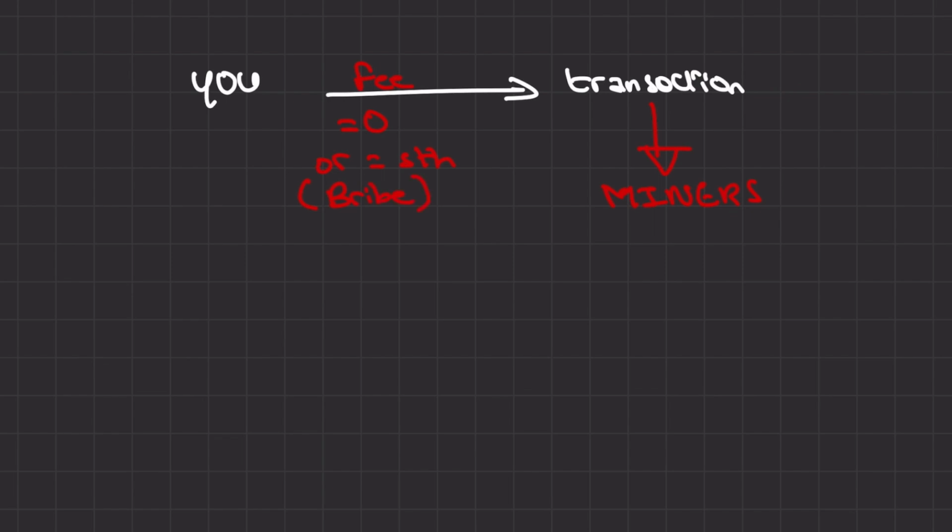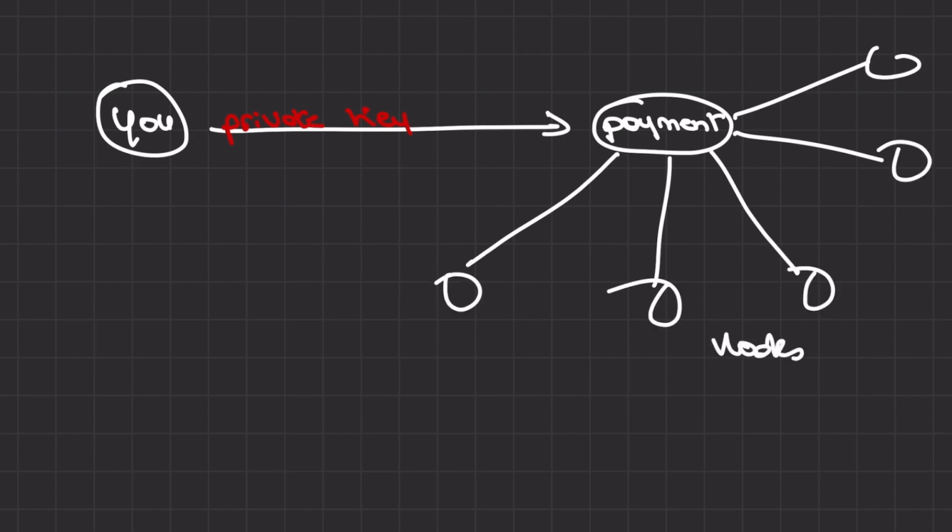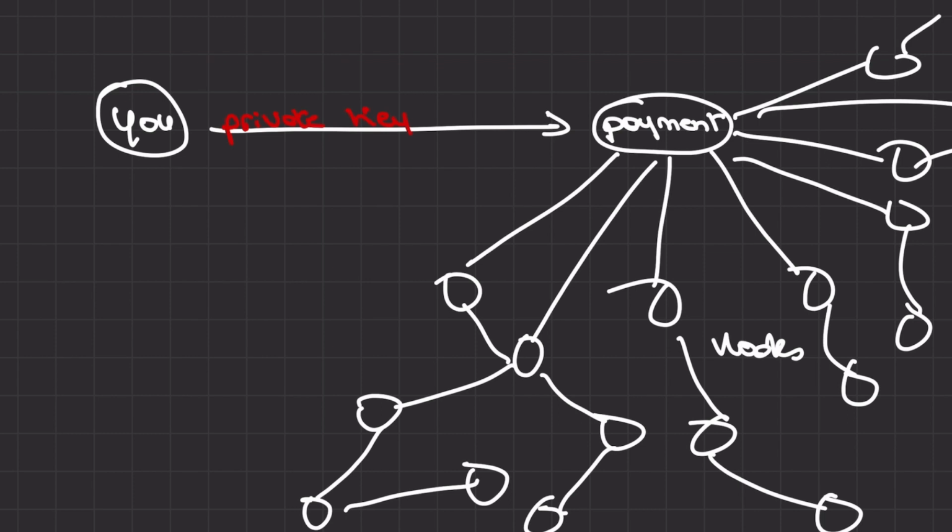So basically what happens is, you decide to make a payment to someone, and in order to do that, you have to use your private key, then you have to broadcast this transaction to a few full nodes that your wallet is connected to. Your wallet does that automatically. Then, these full nodes forward this information to other nodes who also do the same thing until everyone who is part of the community knows about your transaction.